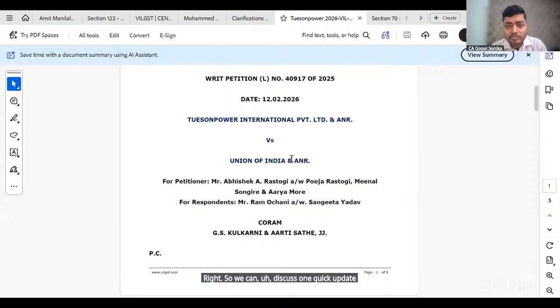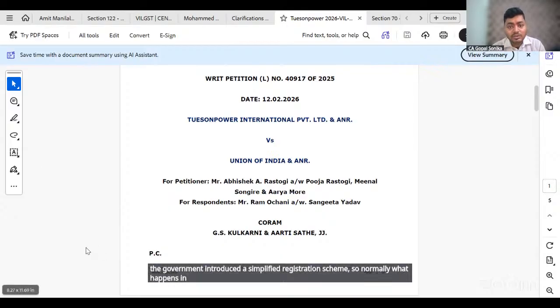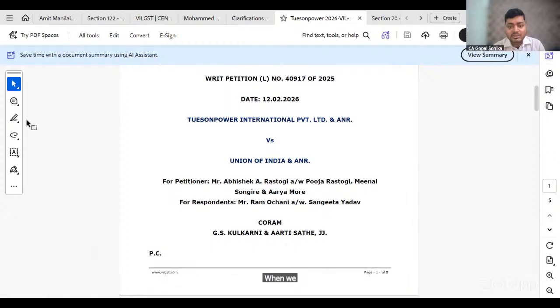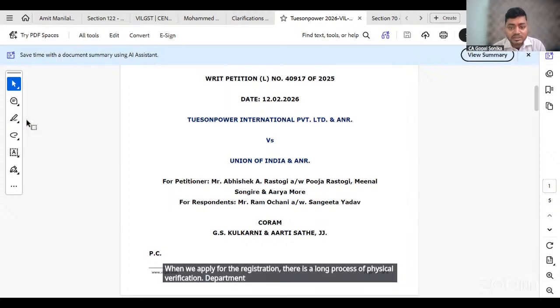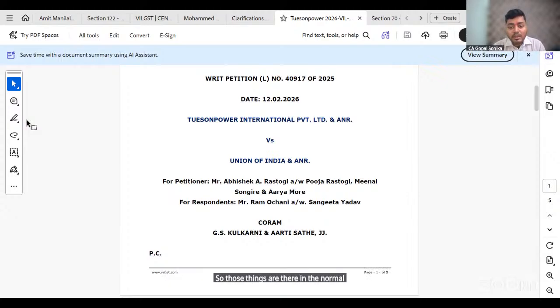There's no legal update as such, or not many updates on the portal, but there's one update on the portal. From November 2025, as per Rule 14A, the government introduced a simplified registration scheme. Normally in GST registration, when we apply, there is a long process of physical verification. The department asks for documents, they visit the site and all. Those things are there in the normal registration scheme.